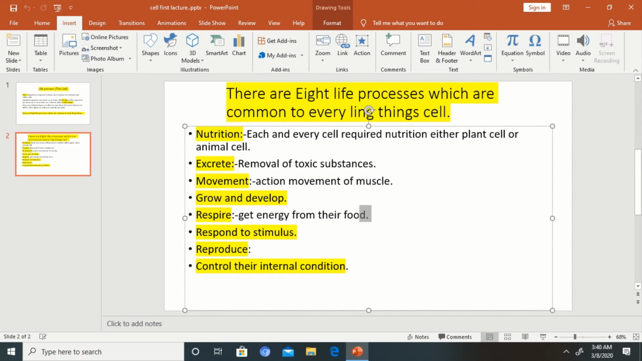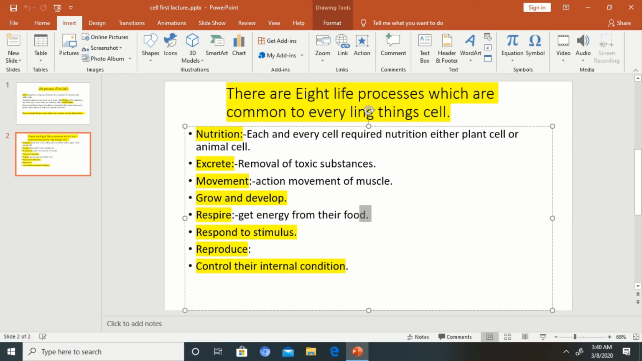Respond to the stimulus. Particular cells are responsible for particular stimuli, and they respond to those stimuli. Receptors are the responding cells. They could be pain receptor cells, and they could be different kinds of cells.